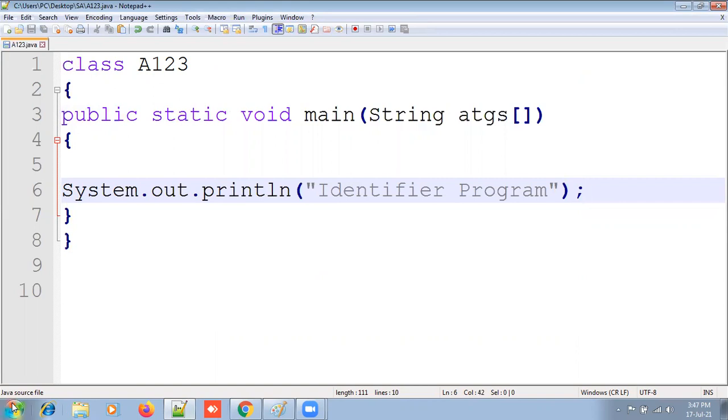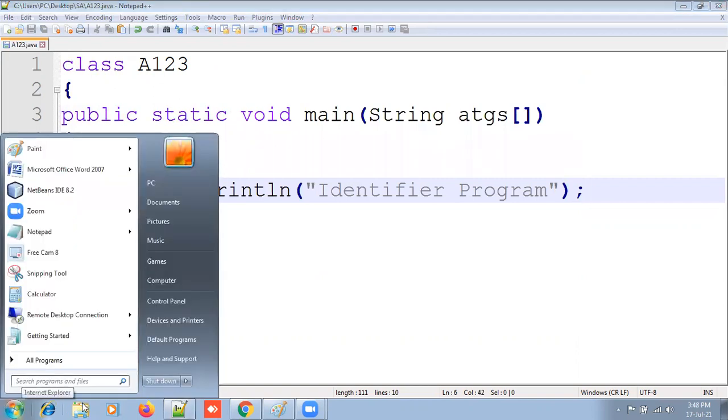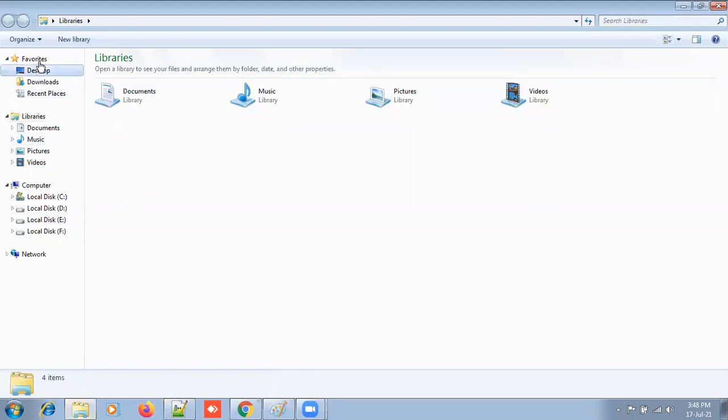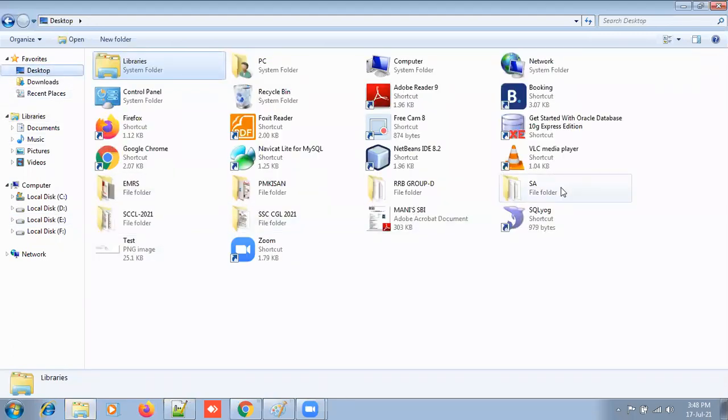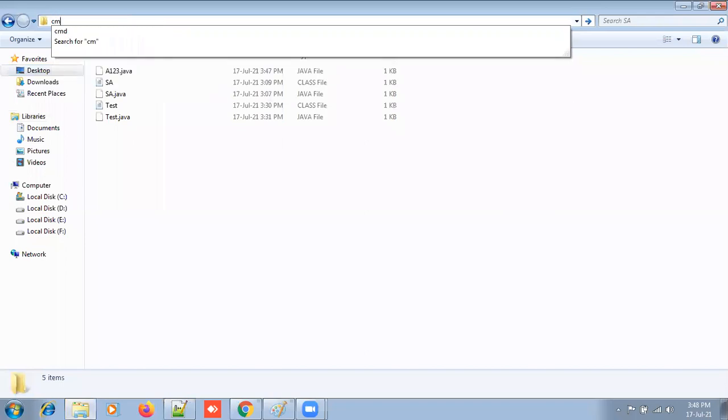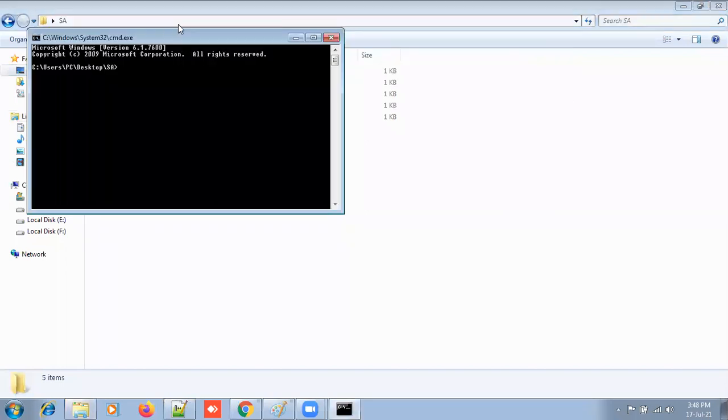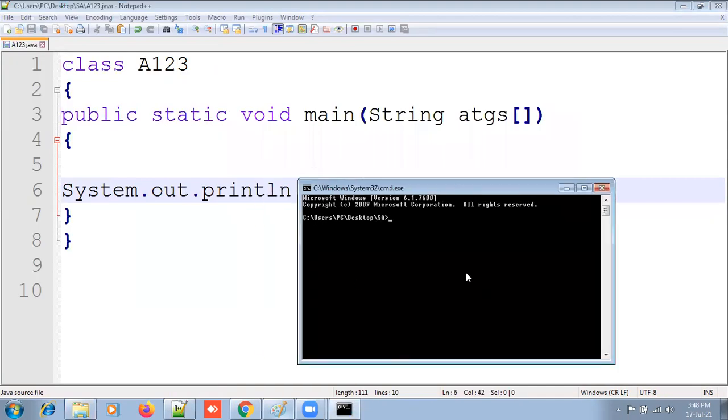Here I can open my command prompt from the C drive, that is SA. From here I can open my particular command prompt. Now you can see, I can compile my Java program, javac A123.java. Compiled successfully. java A123, I can give. It's going to be executed perfectly.